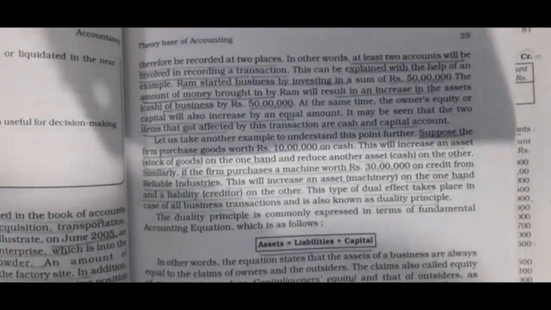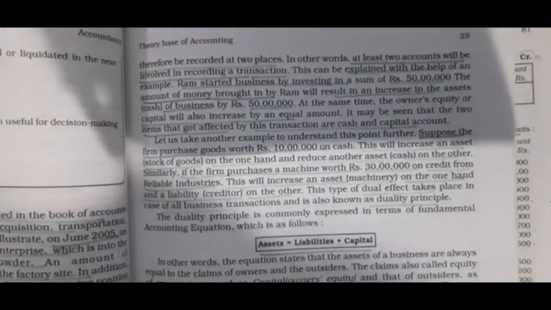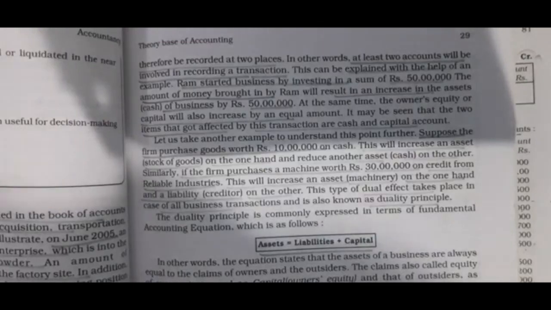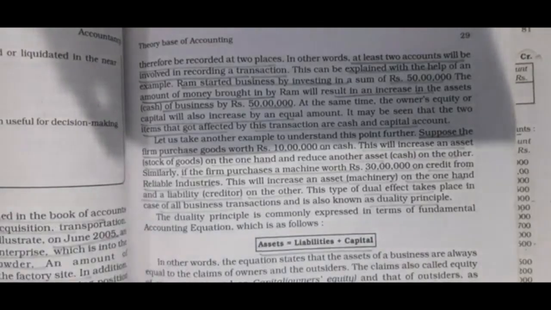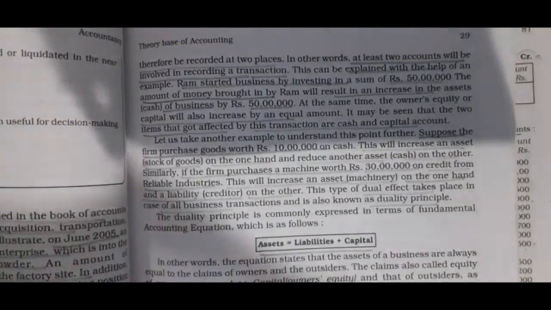The amount of money brought in by Ramesh will result in an increase in the asset cash of the business by rupees 50 lakh. At the same time, the owner's equity or capital will also increase by an equal amount. It may be seen that the two items affected by this transaction are the cash and capital accounts.